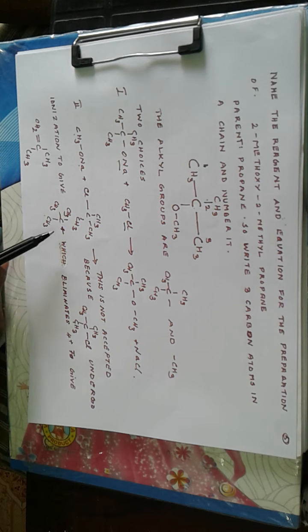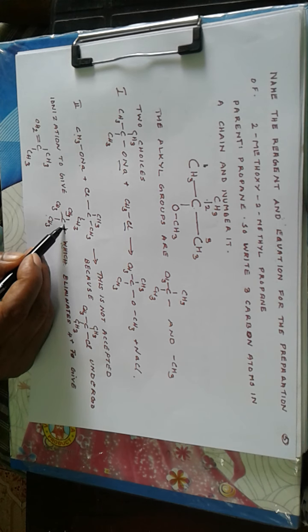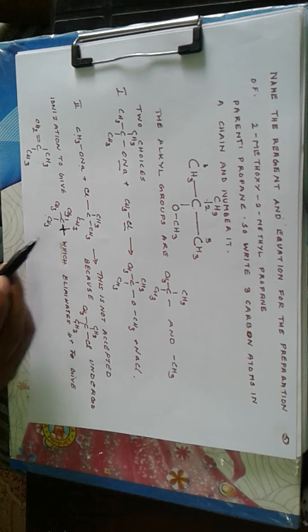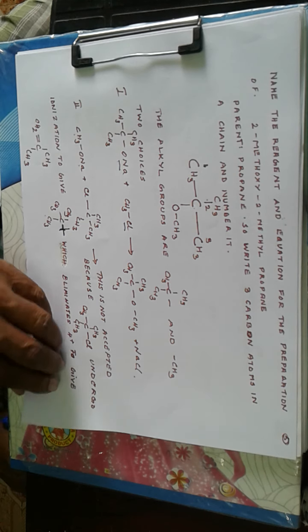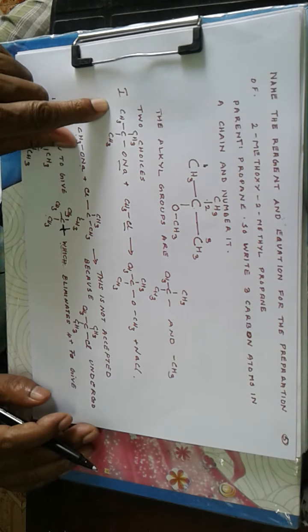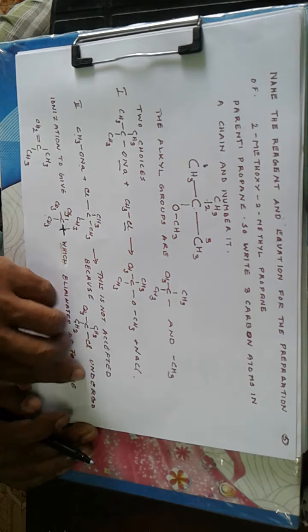The positive charge getting neutralized over carbon, and so we get the alkene as the main product. So you prefer this path.